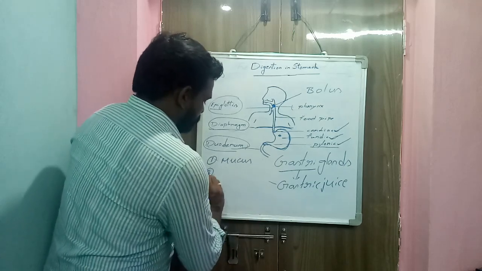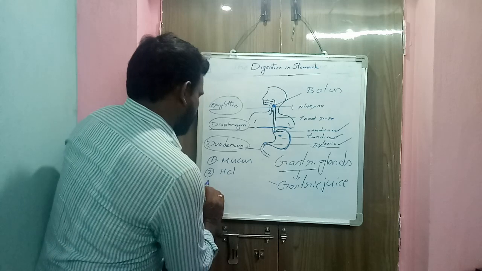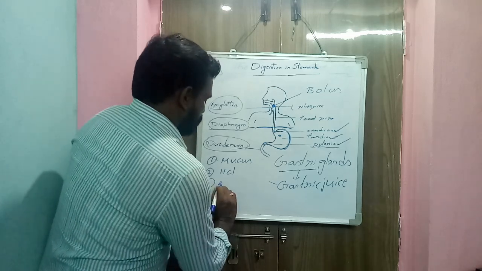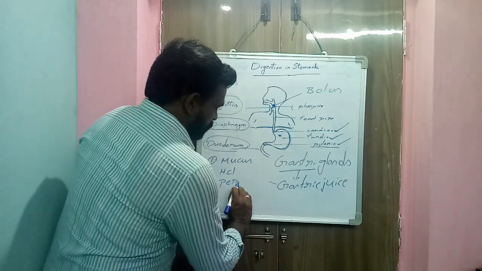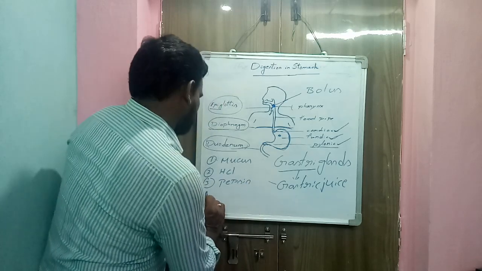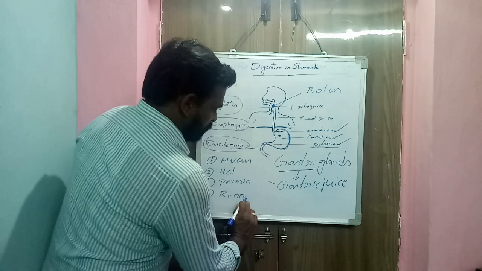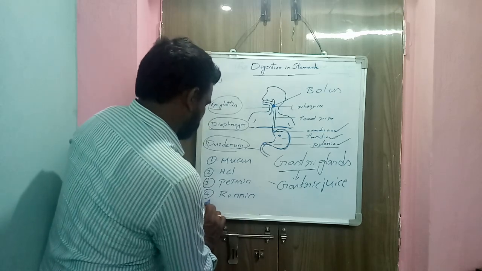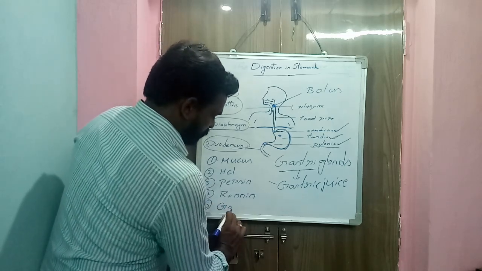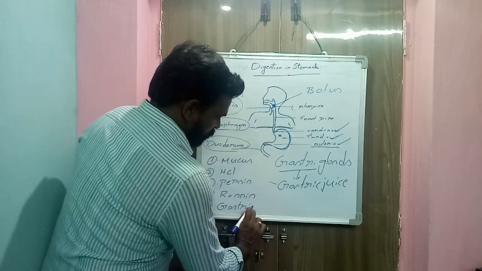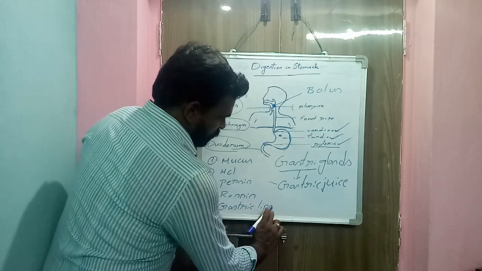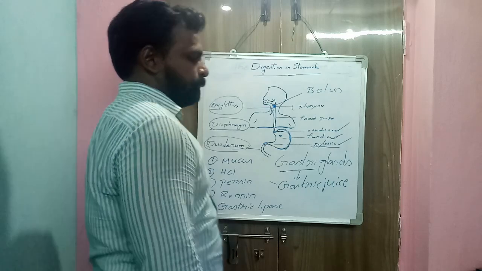mucus, hydrochloric acid, pepsin, renin, gastric lipase.